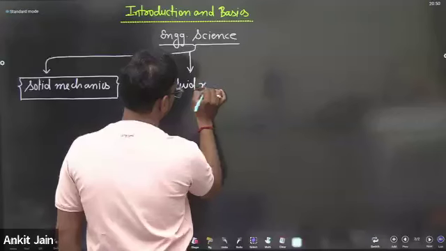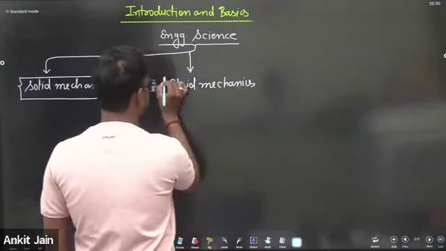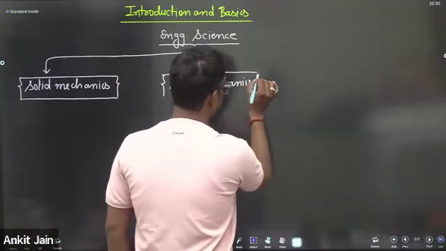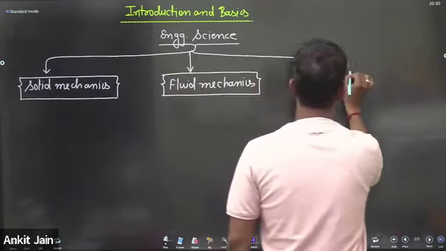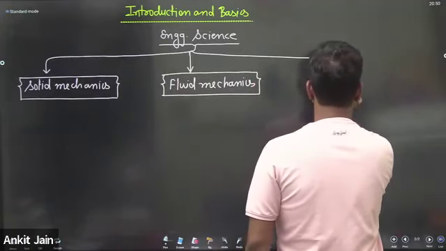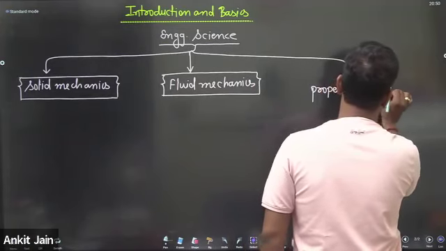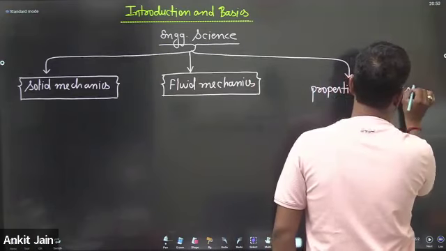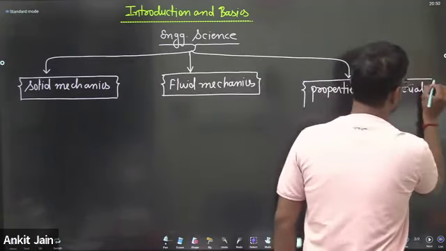The first is solid mechanics. Another is fluid mechanics. And next I will discuss properties of material. Are you getting my point?